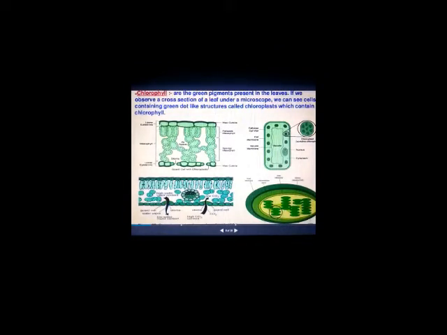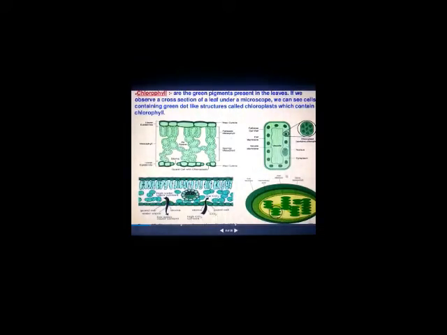We can also divide the photosynthesis process into two phases: light reaction and dark reaction. Light phase means the reactions which use light energy to complete. That is called the light phase or light reactions. The reactions which do not depend directly on light energy, but depend on it indirectly, are called dark reactions or dark phase. These are the two different steps in photosynthesis.